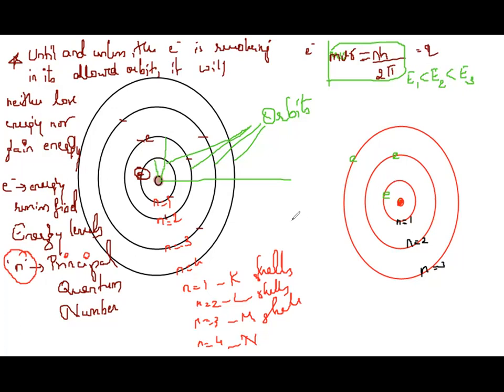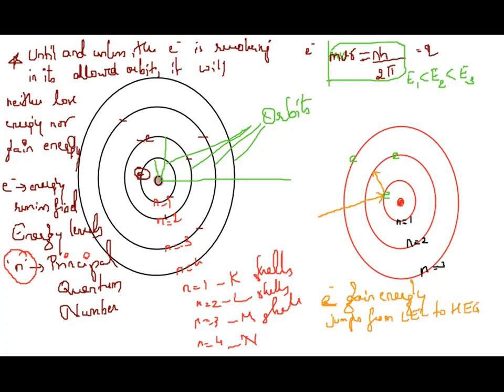Now suppose from an external source I give energy to this electron. This electron will gain energy. The energy of this particular orbit is fixed, so when it is gaining extra energy, will it remain in this shell? No, it will jump to a higher energy level. So when an electron gains energy, it jumps from a lower energy level to a higher energy level.